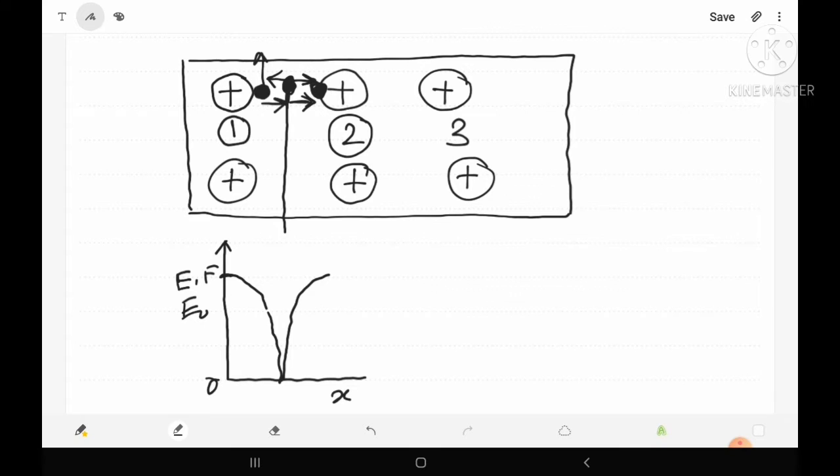Because atoms are arranged in a regular manner, we will find this type of graph continuously.